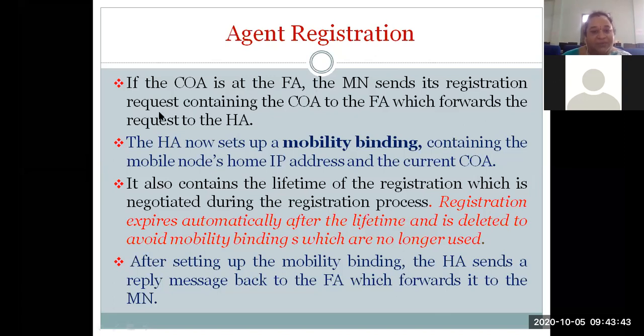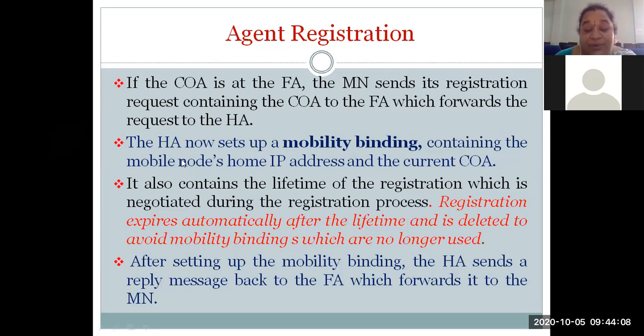If the corresponding COA is at the FA, that is, the care-of address pertains to a single foreign network, or the mobile node is continuously present in a particular network, the mobile node sends a registration, as we saw in the diagram, and the foreign agent forwards the request to the home agent. What will the home agent do now?